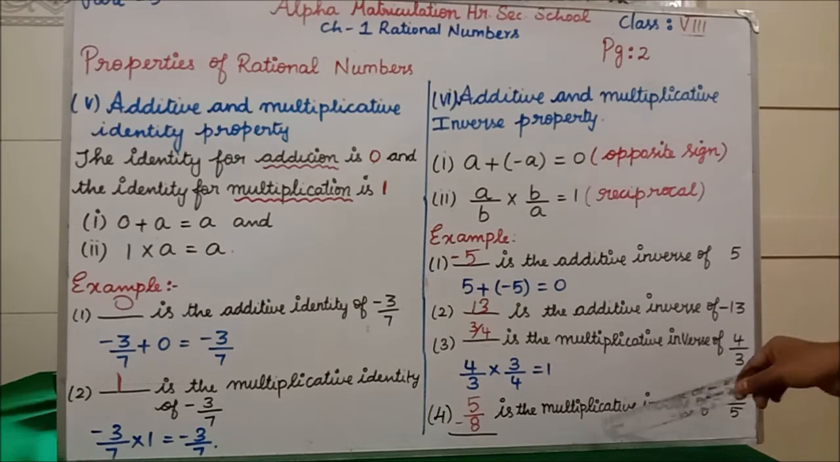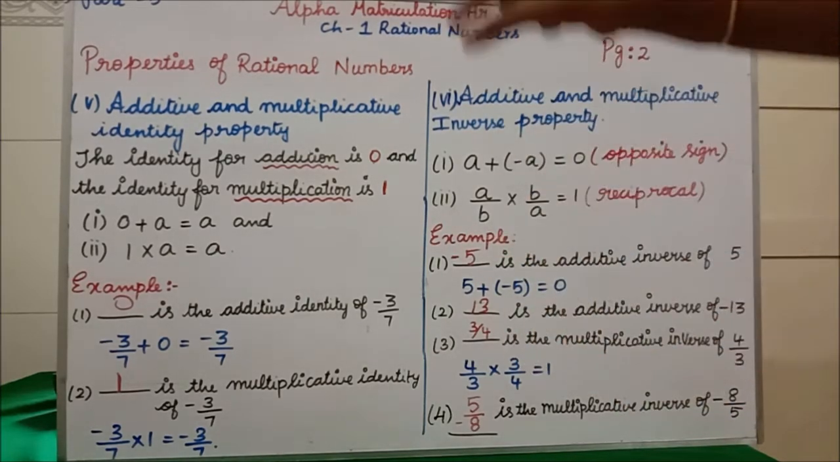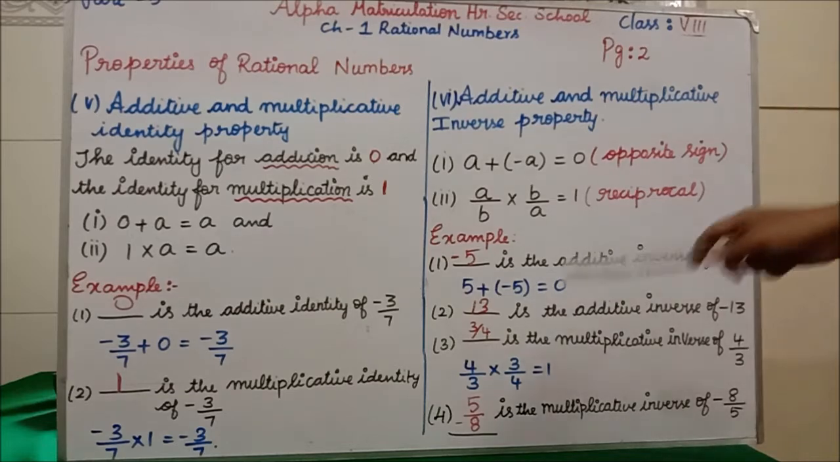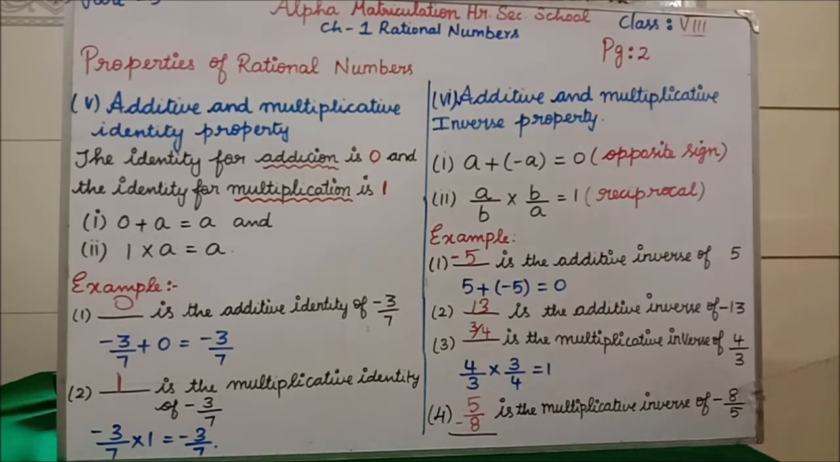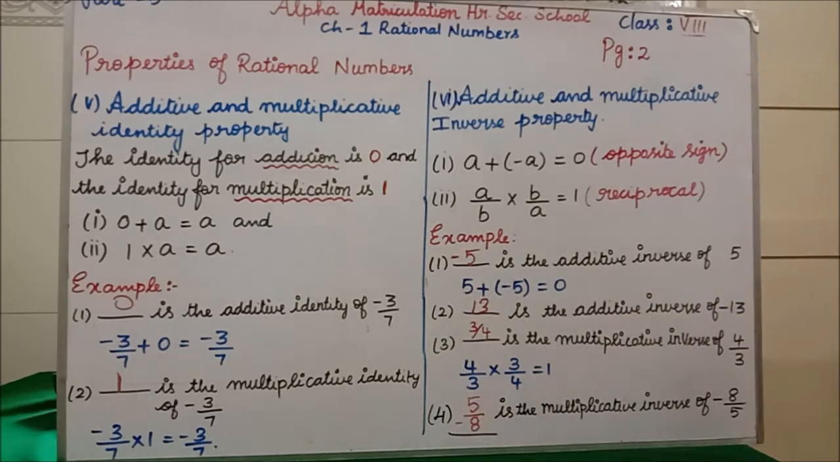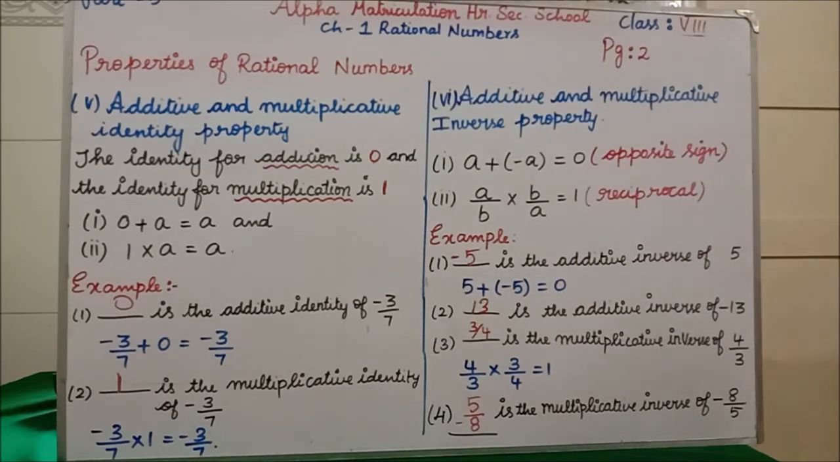For multiplicative inverse, see here, 3rd and 4th examples. What you have to do? You have to bring the denominator part to the numerator and the numerator part to the denominator. Clear? See here, 4 by 3 means how you have to write it? 3 by 4 is our answer. Similarly, minus 8 by 5 means we write 5 divided by minus 8. Clear all of you, the properties of additive and multiplicative identity, additive and multiplicative inverse property. Students, with this our 6 properties are over. Now we'll go for exercise 1.2.